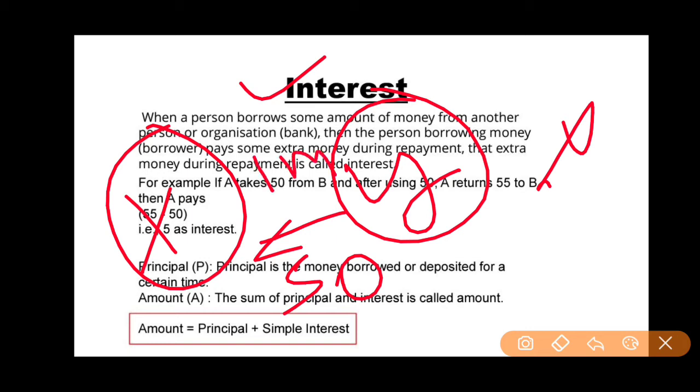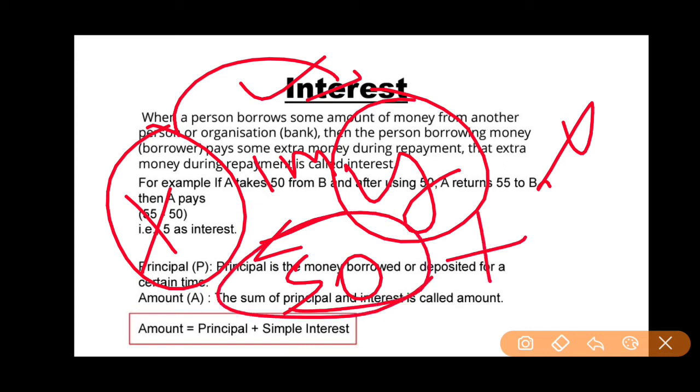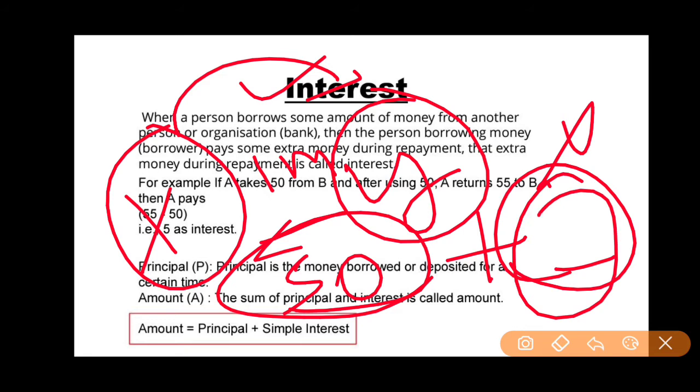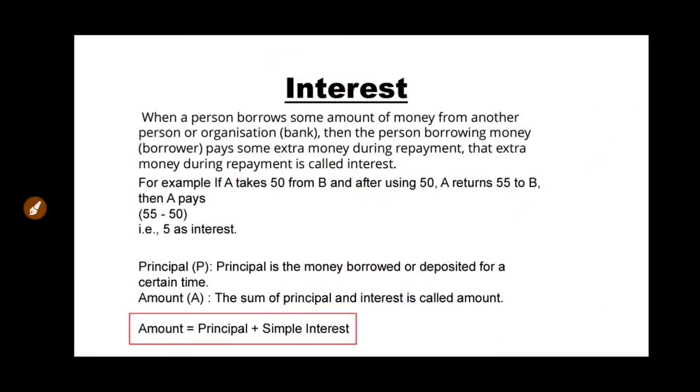Within that time, whenever X pays Y back, he needs to pay the same 50 rupees plus an extra amount. The extra amount he needs to pay is called interest. This is the simple way to understand it: interest is the extra amount. In the banking sector, the extra amount we pay is called interest.